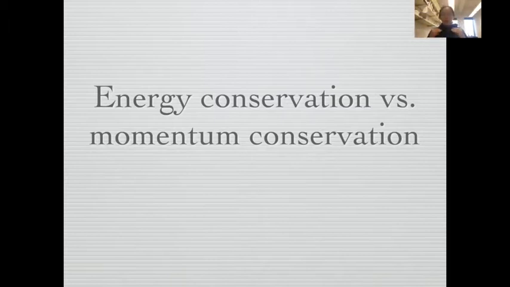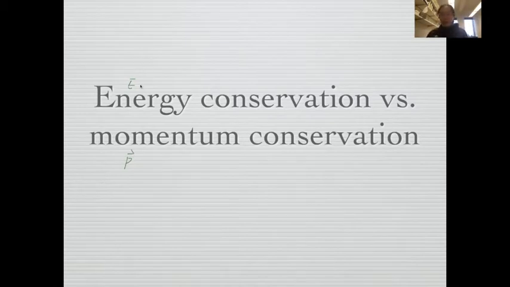The biggest difference between energy and momentum is that energy is a scalar, while momentum is a vector. So when we write energy, we write it as E, and when we write momentum, we write it as this. So momentum is a vector.